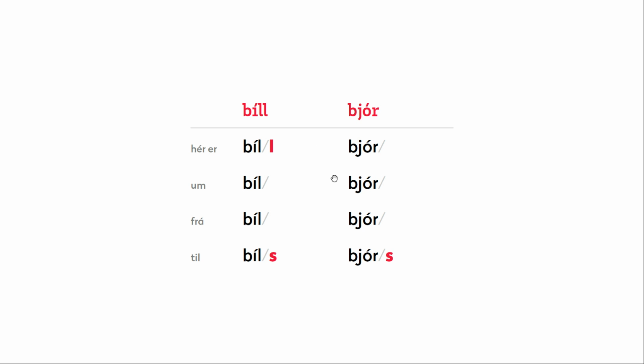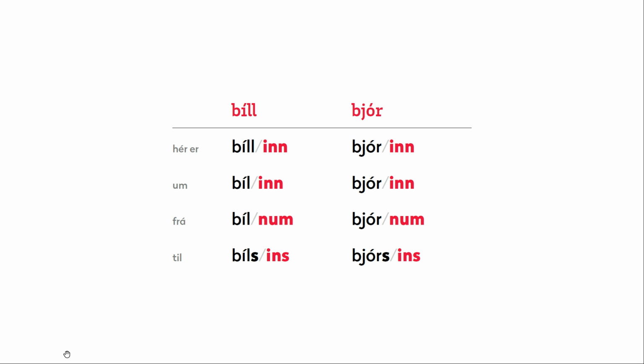Hér bjór, bjór, frá bjór, til bjórs. And with the definite article, hér bíllinn, bílinn, frá bílnum, til bílsins. And bjór, hér bjórinn, bjórinn, frá bjórnum, til bjórsins.